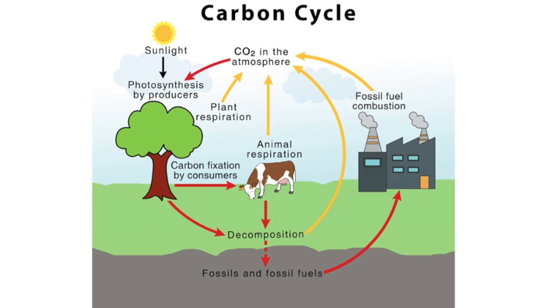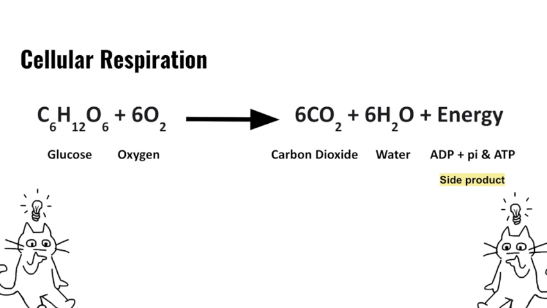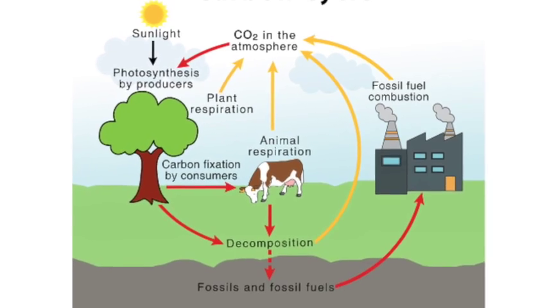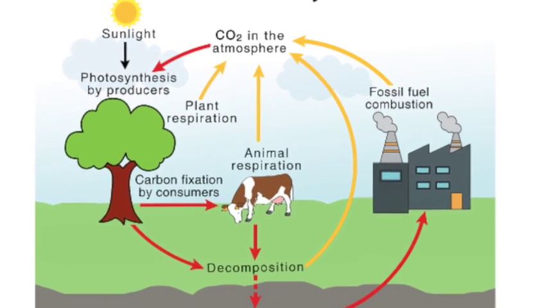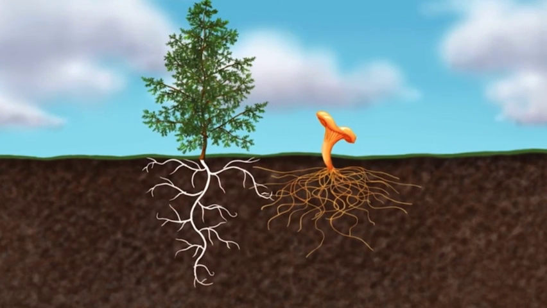Fungi also ties in with the carbon cycle and can even reduce the effects of climate change. Living organisms respire through a process called cellular respiration by combining glucose with oxygen, which is highly reactive and rips apart the glucose to gain electrons, creating H2O, CO2, and energy. When they die and get decomposed by fungi, they will release the carbon dioxide back into the atmosphere. However, fungi can also store carbon.